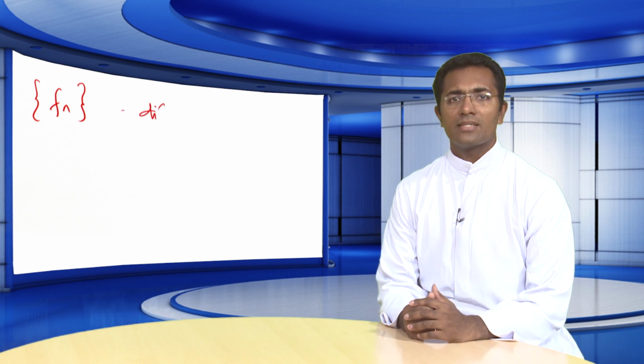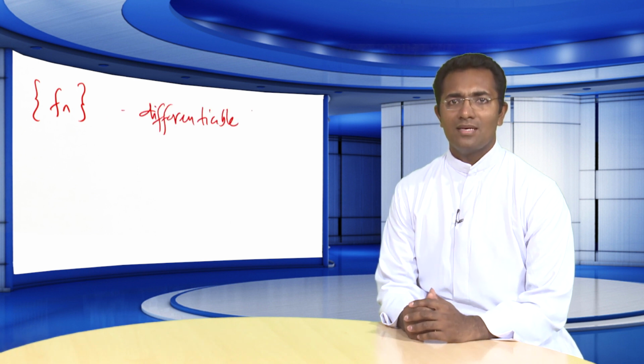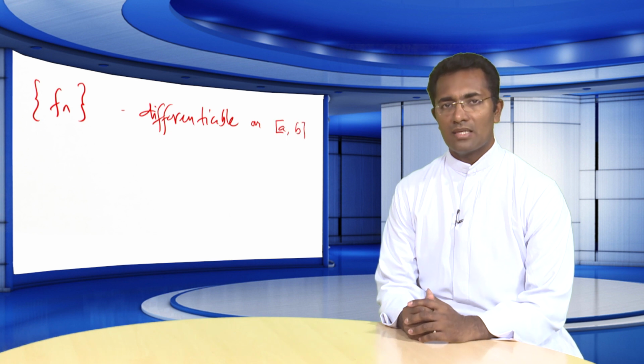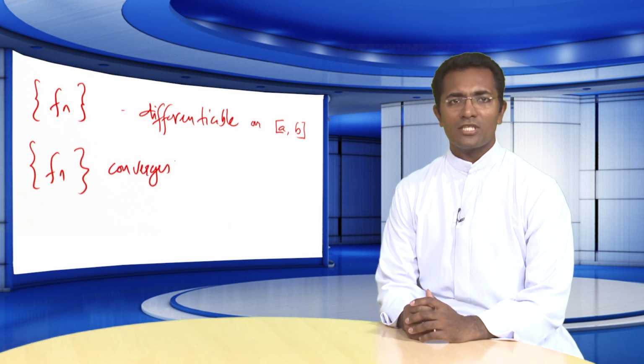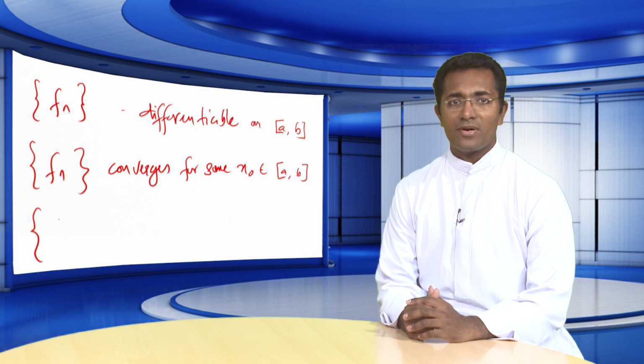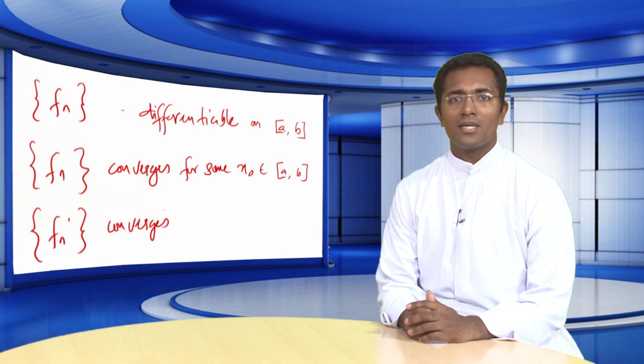Let fn be a sequence of functions differentiable on the interval ab. Let fn converge for some point x0 on the interval ab. Let the sequence fn dash converge uniformly on the interval ab.